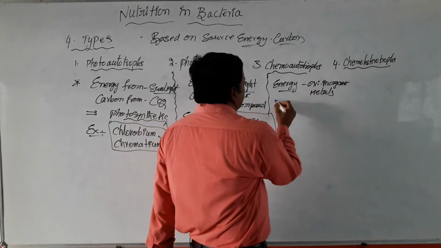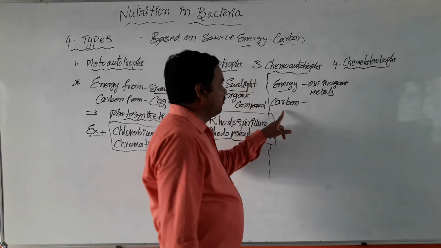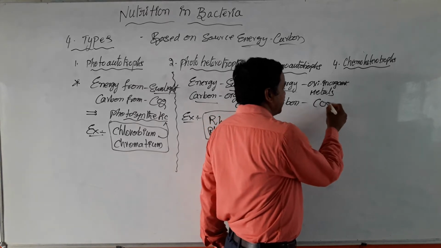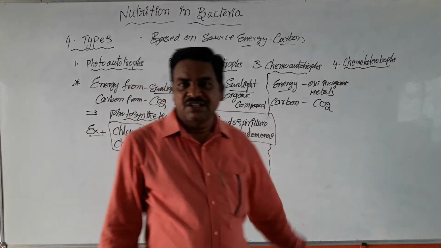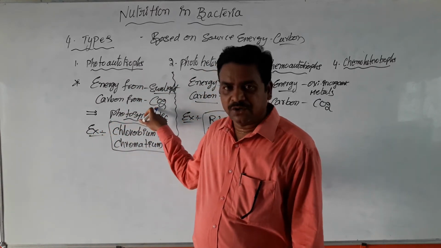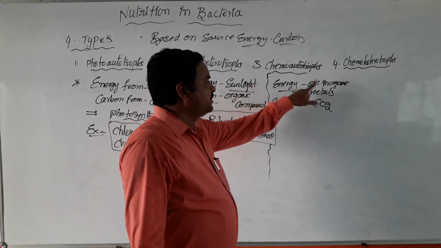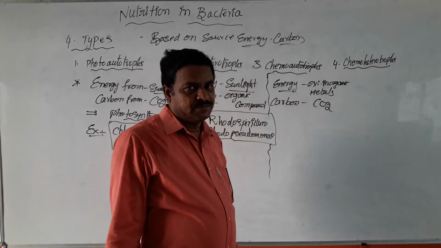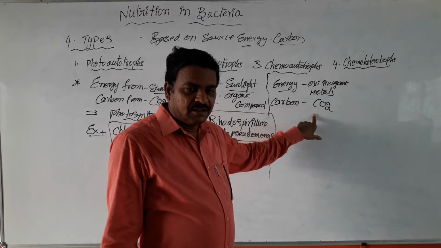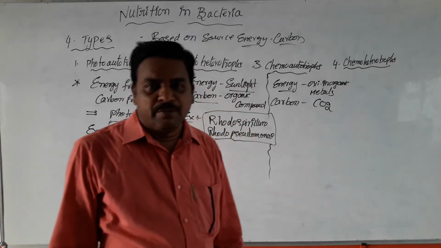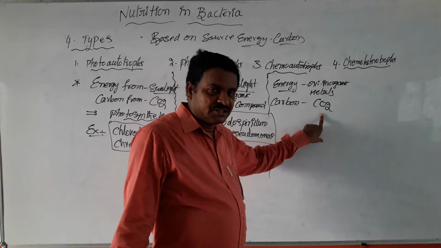At the same time, they derive carbon from atmospheric CO2, just like the photoautotrophs. So these chemoautotrophs derive energy from oxidation of inorganic metals and derive carbon from atmospheric CO2. Then they can prepare their own food materials.